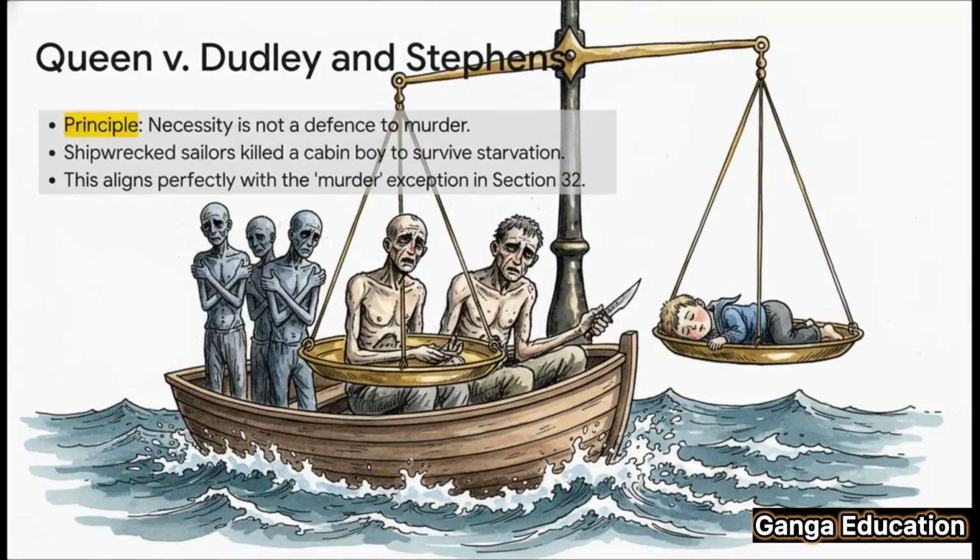So in this case, you had shipwrecked sailors who were dying of starvation. To survive, they killed the weakest person on board, a young cabin boy. The court had to decide if this extreme necessity could be a defense for murder, and the answer was a firm no. The court established that you cannot choose to take an innocent life just to save your own. This principle aligns perfectly with that explicit exception for murder we just saw in Section 32.